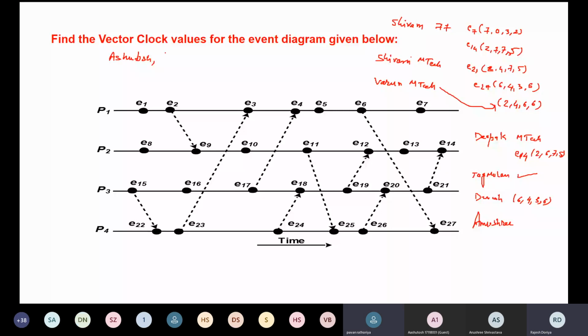So Pawan is saying that he is getting the value 6437. Pawan, this value is for E27, right? Yes, sir. Okay.